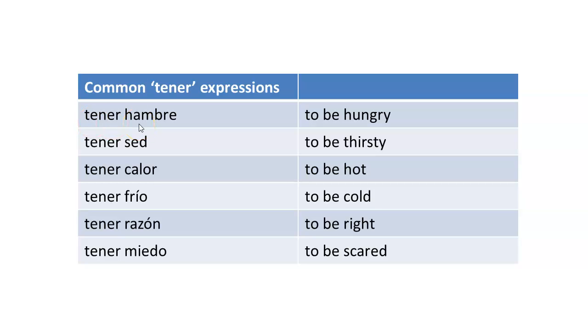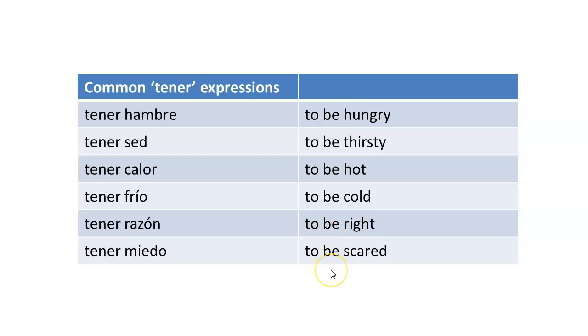But the idea that you get, when you translate it or interpret it to English, is to be hungry. So tener hambre, instead of saying literally to be thirsty, we say we have thirst. And so it's that type of idea. Once you accept that it's a different language and the idea is expressed a little differently than we express it in English, then there's no problem.